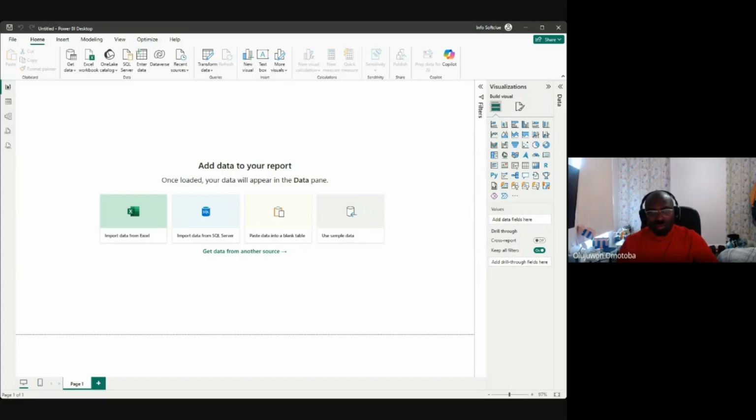Why is it not showing the screen? I think at this point I'm going to share my entire screen, but my entire screen is too wide. You might not be able to see. Okay, let me see how I can get this done better. You're not seeing the screen I want you to see right now. Okay, let me just try to share my entire screen. How does it look at your end?